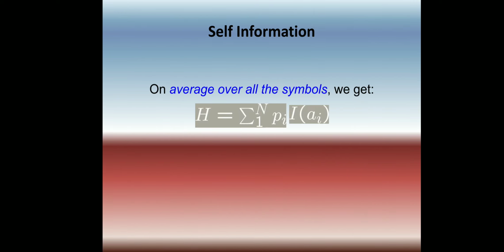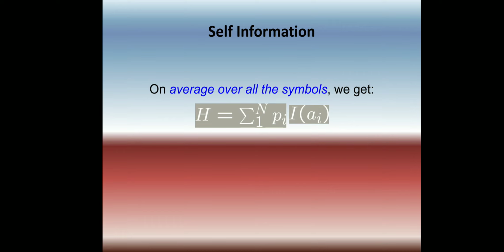Next, if you are finding the average over all the symbols, what will happen? If you are finding the self-information of n symbols, then what is the average of n symbols? That is known as another term, H. So H is equal to the average information of every symbol, averaged over all the symbols. That is represented as the summation of i equal to 1 to n of p_i I of A, and that is represented as H, and that is known as entropy.